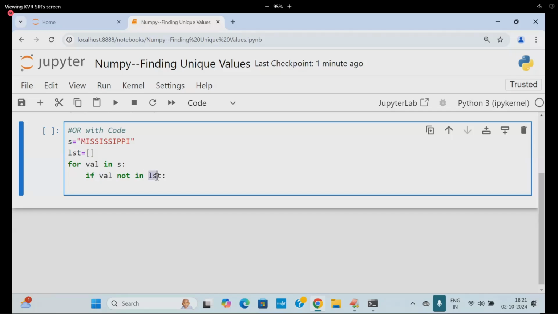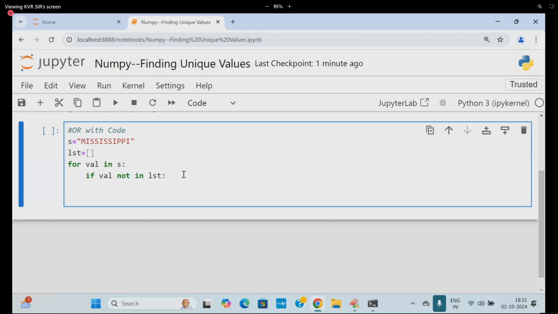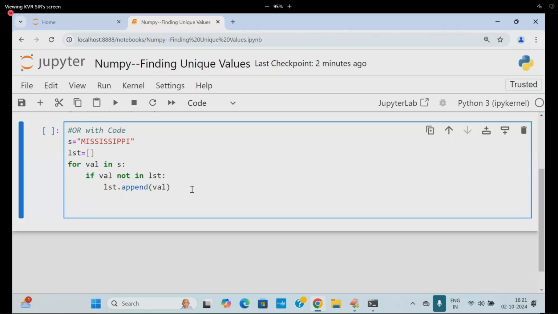M is not in LST. Definitely M is not there in LST. So you append that value to the LST. LST dot append of what? Val. LST dot append of val. Are you following? In this case, it is appended. Okay, so that's all. Don't write anything else later.